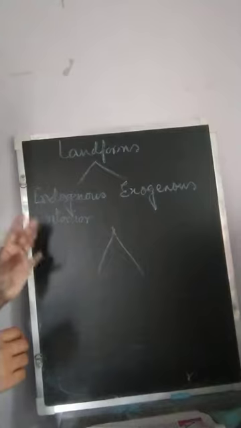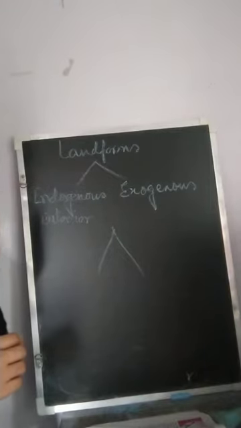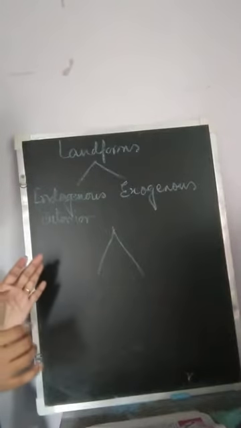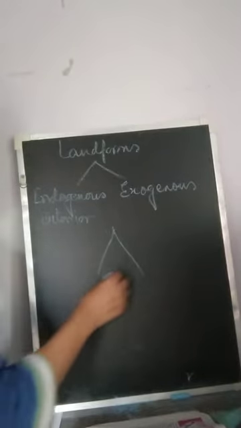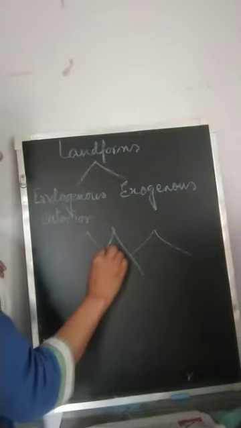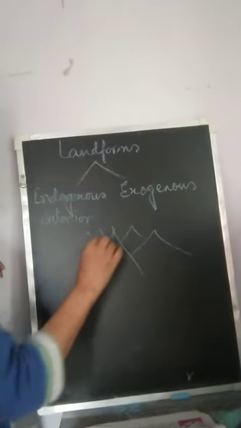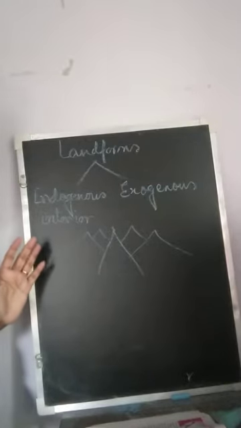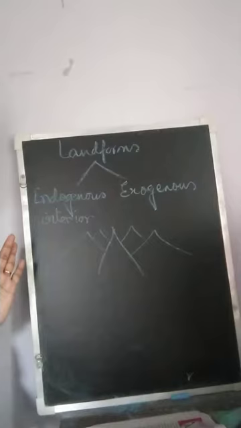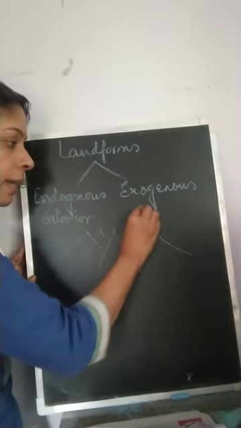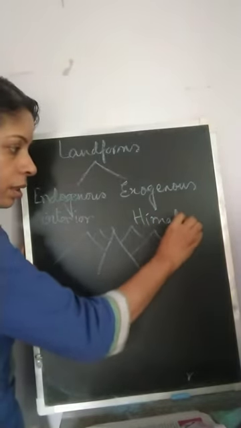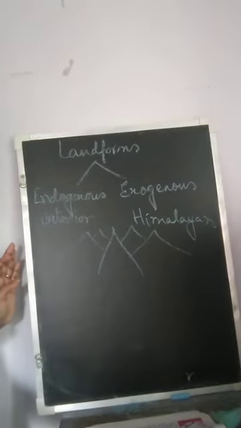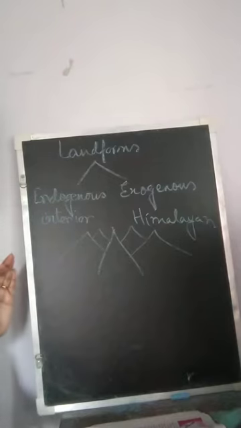Along with mountains, a series of associated landforms are also formed. When mountains join together, that is called a mountain chain. When there is a series of mountains on the surface, we call that a mountain range. An example is the Himalayan range. So the Himalayan range is an example of a mountain range, that is, when a series of mountains are found on the surface.